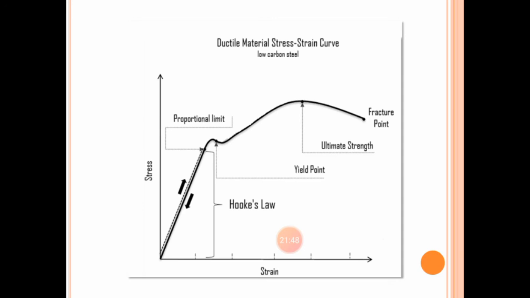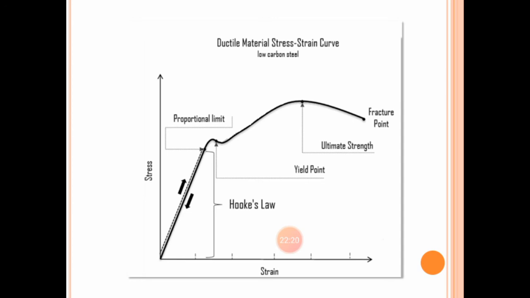Even if you apply more force after the ultimate point, there is one outcome, and that is total fracture. So be careful while designing: your design should not go up to ultimate strength. If you design any machine component by looking at the ultimate strength or ultimate point, that is not a perfect design, because at the ultimate point there is no proportional relation between stress and strain.